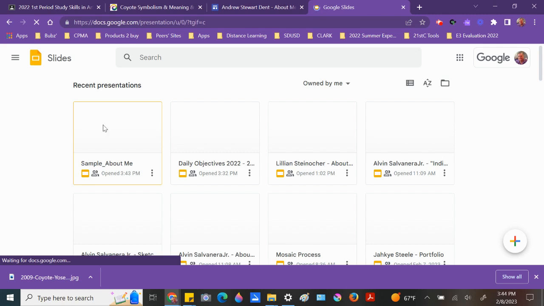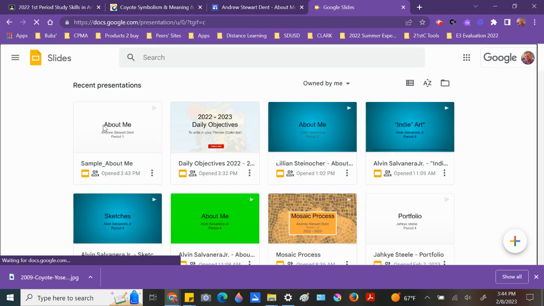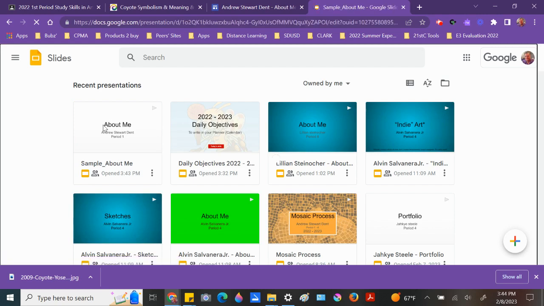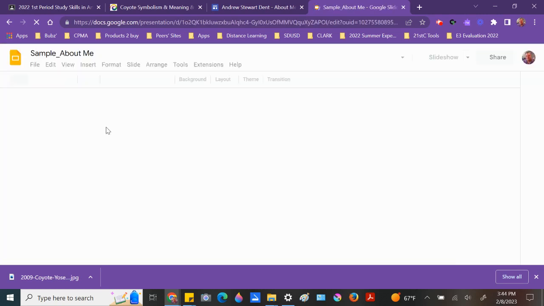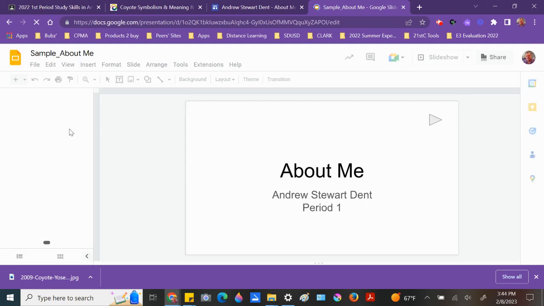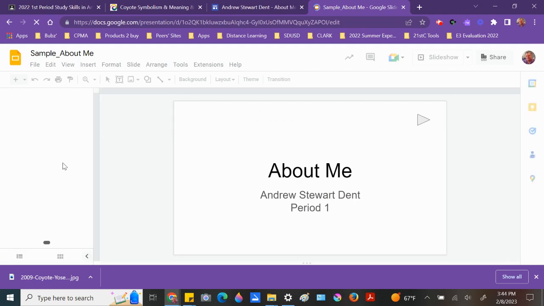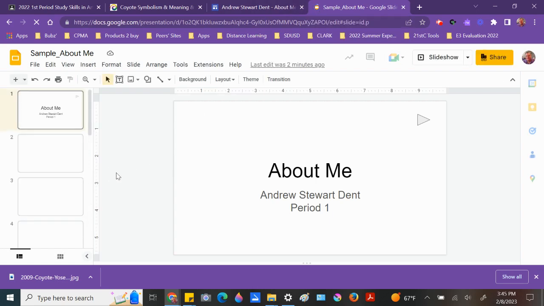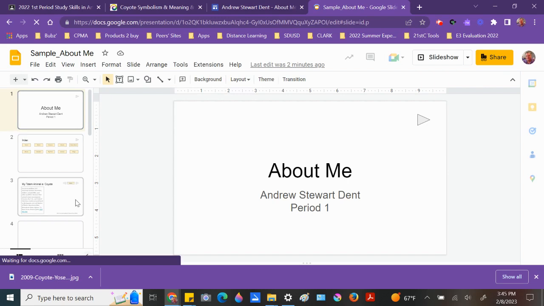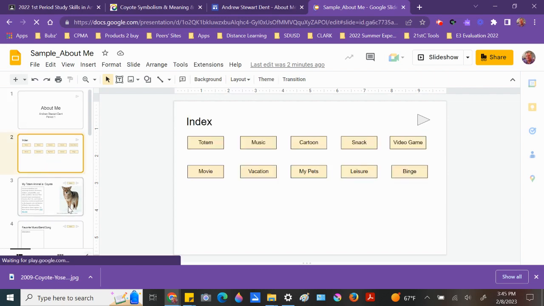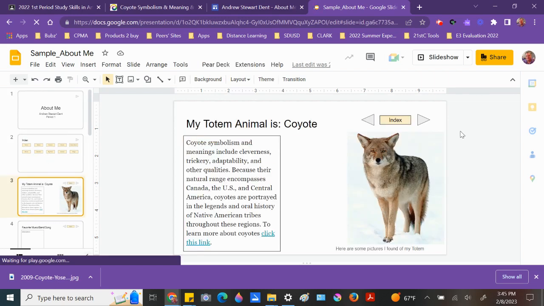Open up the slideshow. Go to that slide as soon as it's done refreshing the screen. So notice that my slide is slide number 2, where the index is. I'm going to click this one.